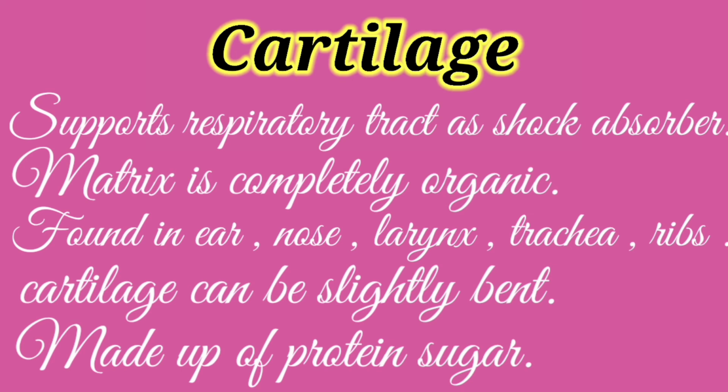Eighth, found in ear, the outer ear, the nose, the larynx, which is also called the sound box, the trachea and the ribs. Ninth point, can be bent, and as you know that bones can't be bent at all, and these cartilage can be slightly bent. Then 10th and the last point is that it is made up of protein, sugar, and in comparison to bones which are made up of protein, calcium and phosphorus.